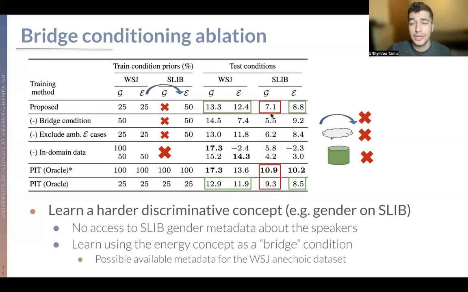And a very important aspect is that for the cross-domain data, where we don't have the gender metadata in spatial Interspeech, we're actually going pretty close to an oracle model, which doesn't solve the alignment problem and also has access to that data.